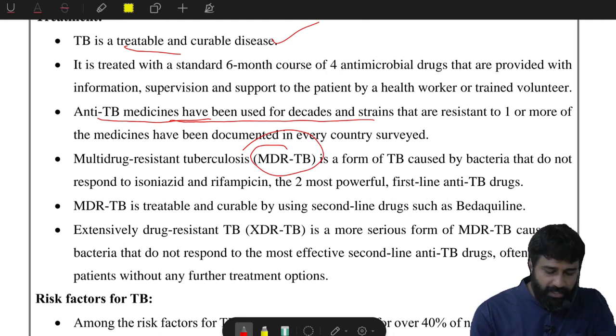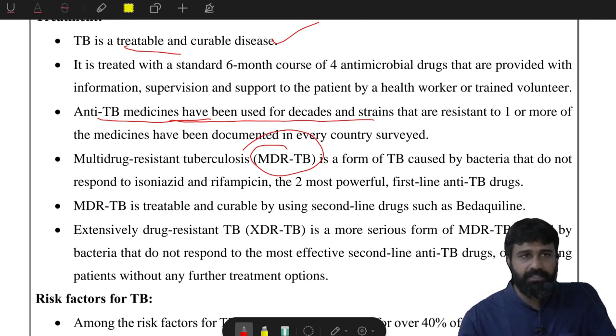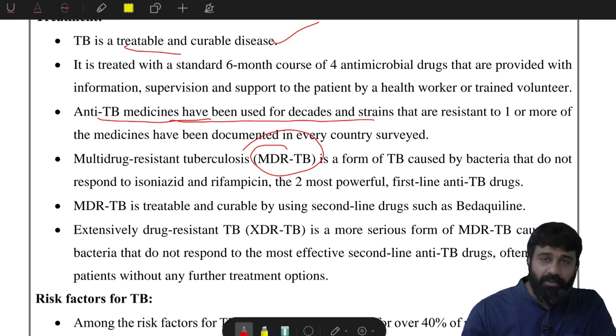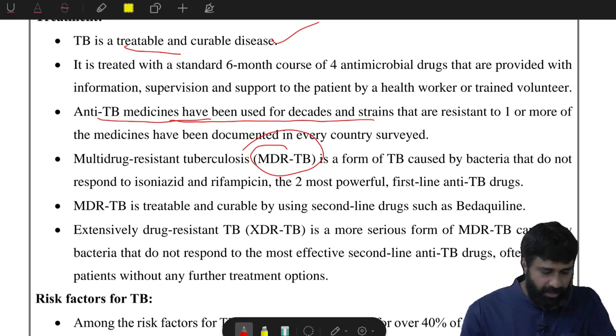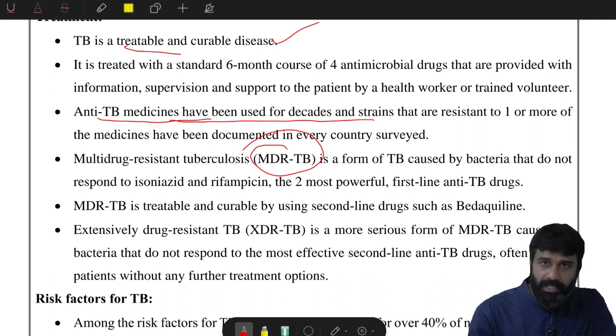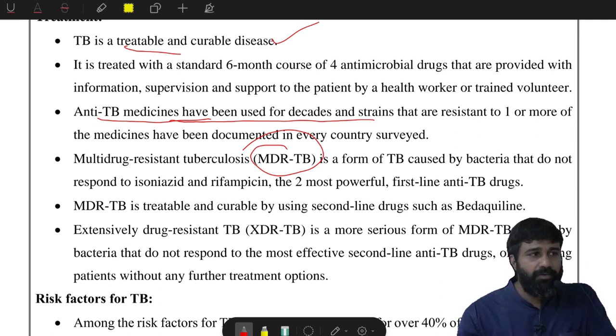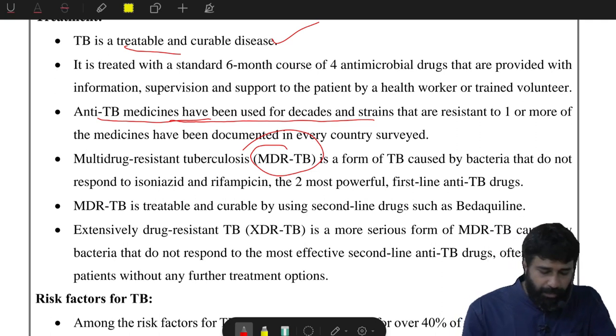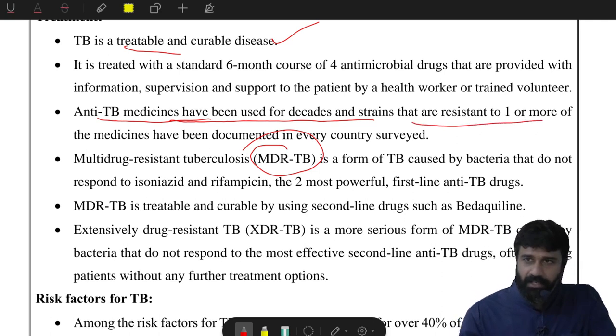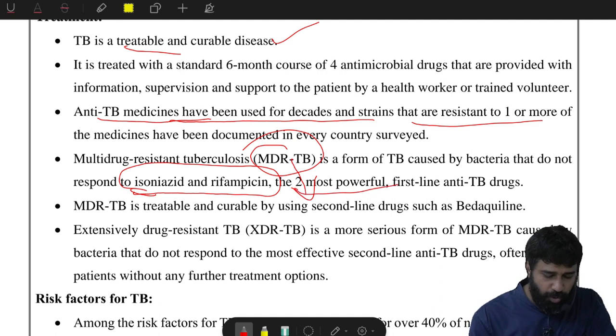There is huge resistance witnessed in this bacterium because of the medicine used over the last decade. The medicines for TB at the initial stage are now not effective because the bacteria have become very resistant. These are the two most powerful first-line anti-TB drugs.